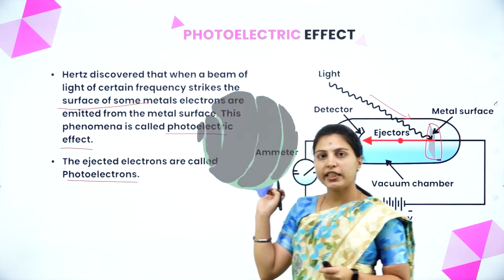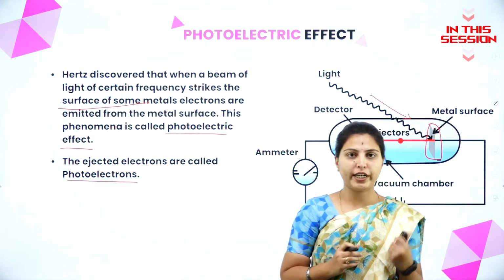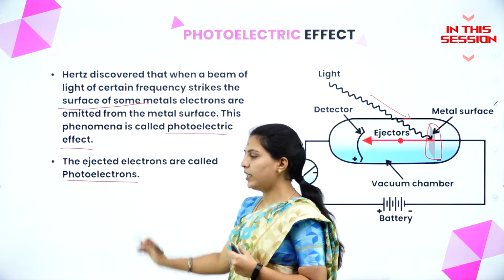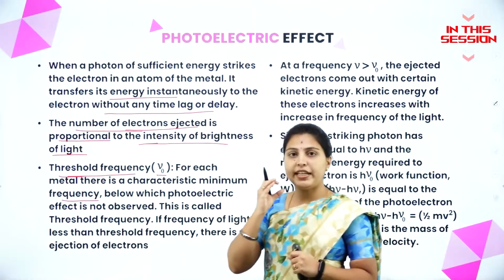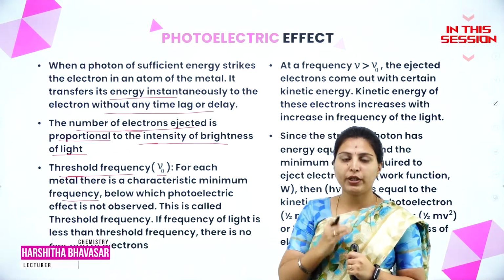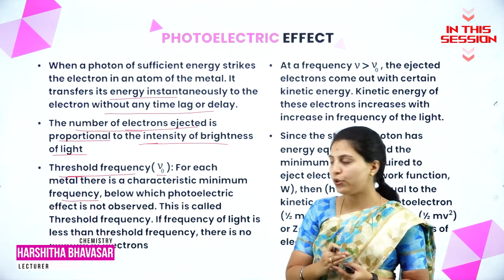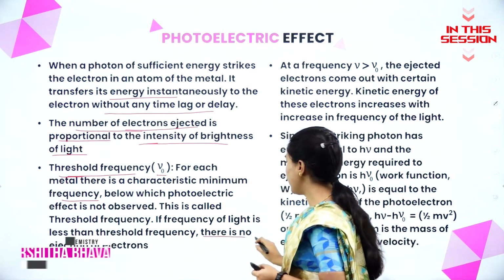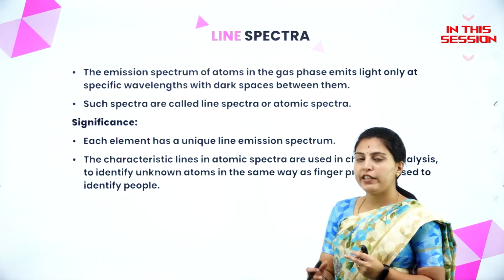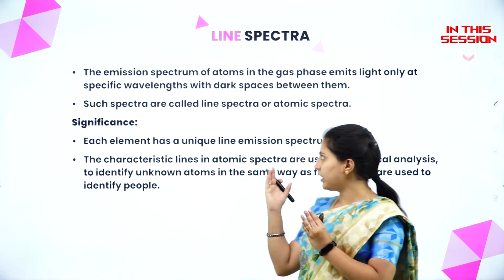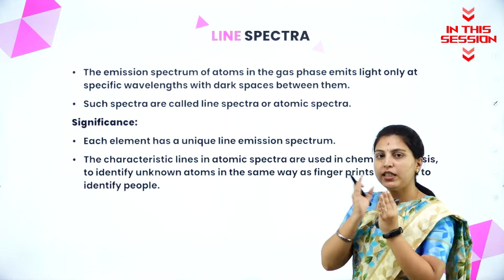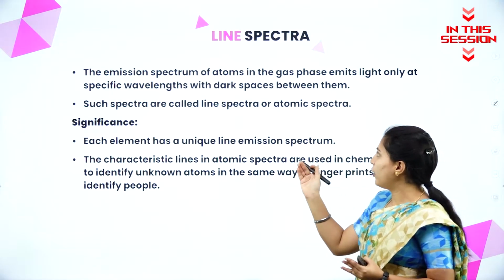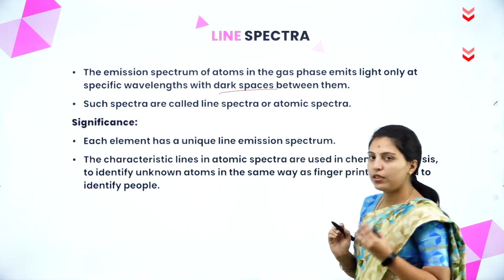Whatever the ejected electrons will be seen from photoelectric effect, these things will call it as photoelectrons. If the frequency of light is less than threshold frequency, there is no ejection of electrons. Whatever the spectra we have seen here, that is in between the specific wavelength and also with dark spaces we can see.